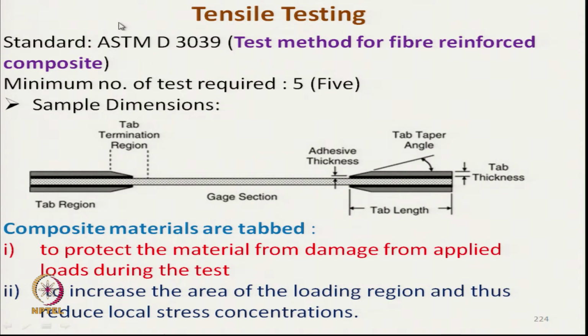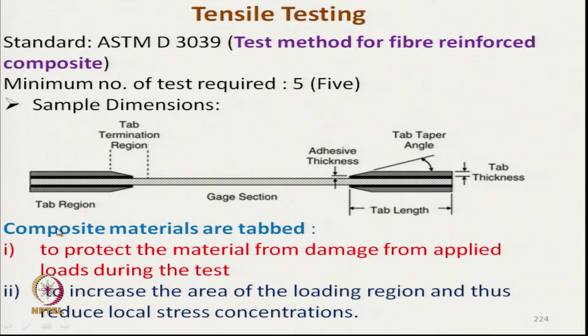Now, as far as the ASTM D3039 test is concerned, this is specifically for tensile testing of fiber reinforced composite. It suggests at least 5 specimens have to be taken. The specimen dimensions are given here, where tab is required of certain thickness.